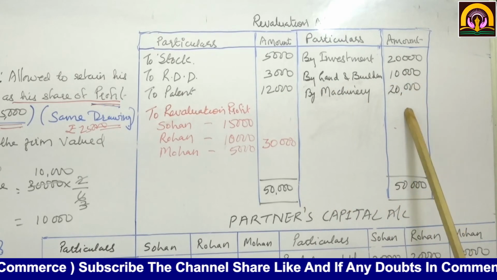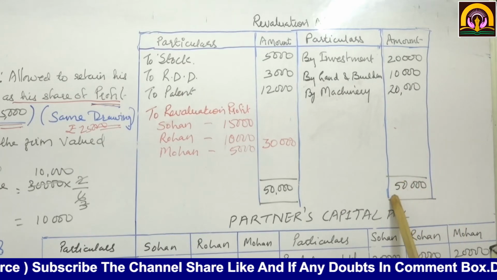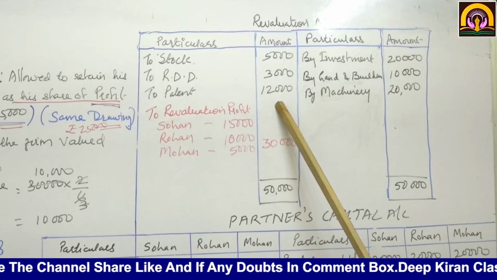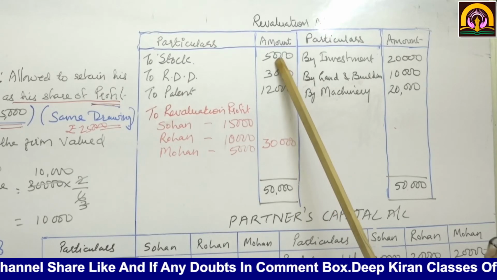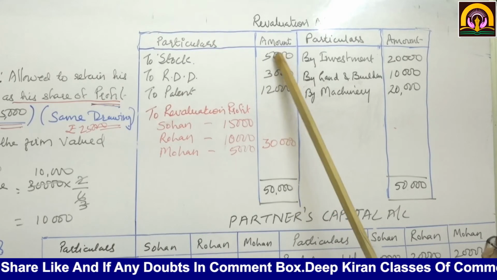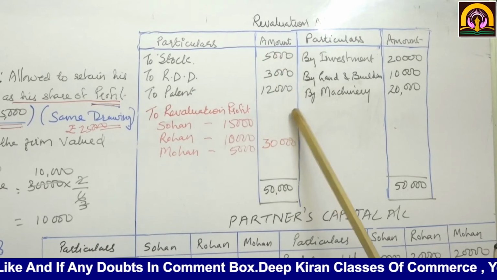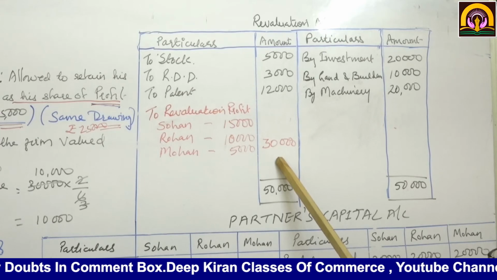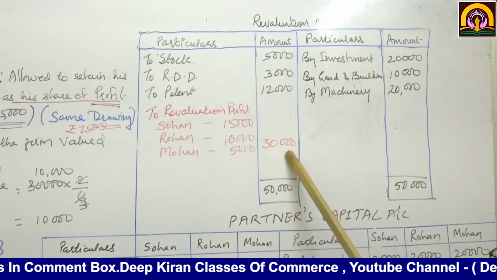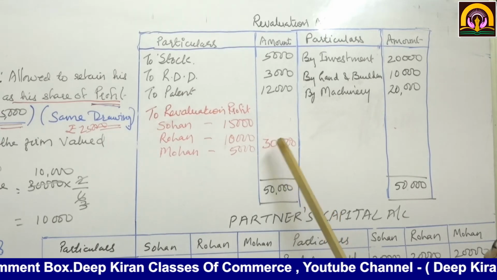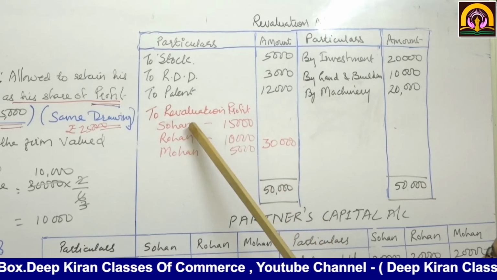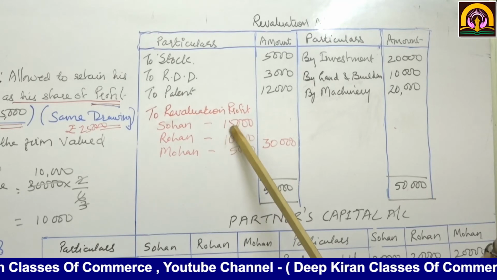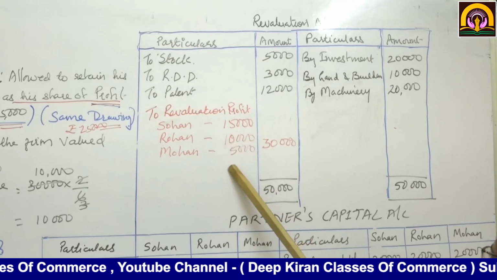If you total up this side, 50,000 minus this 20,000, 12 plus 3, 15 plus 5, 20, so 20,000. So what remains is the revaluation profit, 30,000, that is to be shared in their profit sharing ratio. Rohan 3 share, 2 share and 1 share, that is 15,000, 10,000 and 5,000.